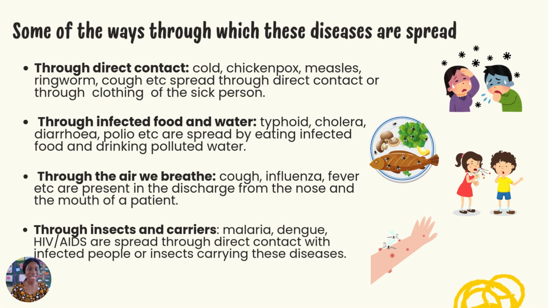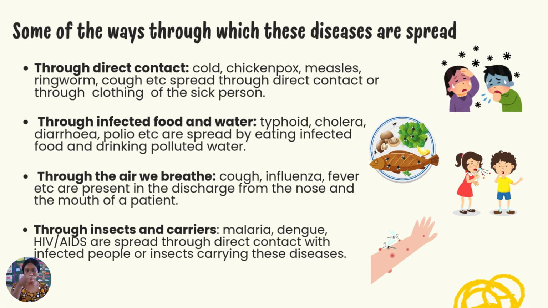Another way that we can contact communicable disease is through the air we breathe. Like I said, these microorganisms are present in the air we breathe. We just can't see them, but they are there. So coughs, influenza, fever are examples of diseases that are present in the atmosphere.